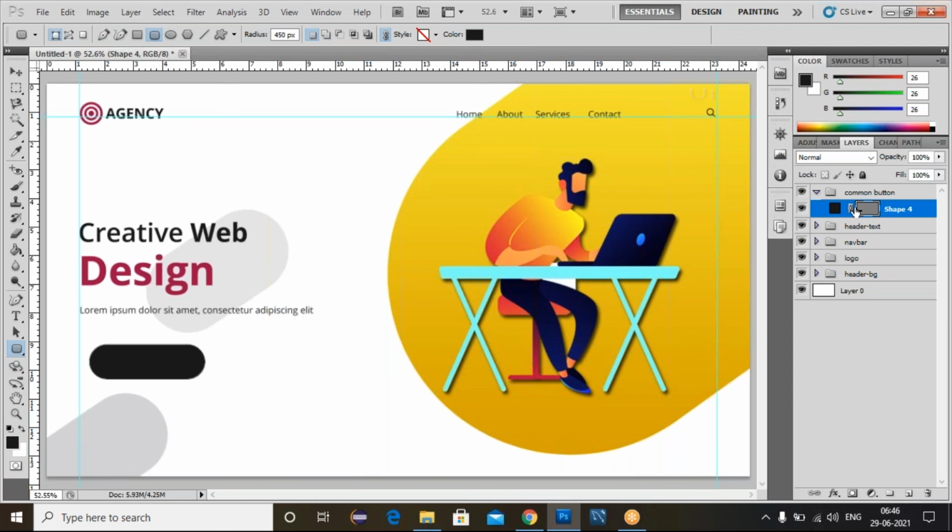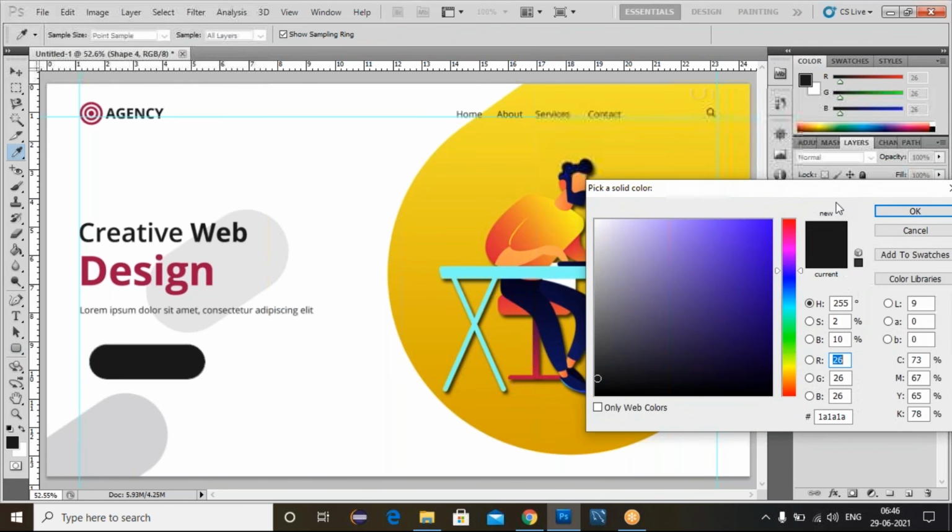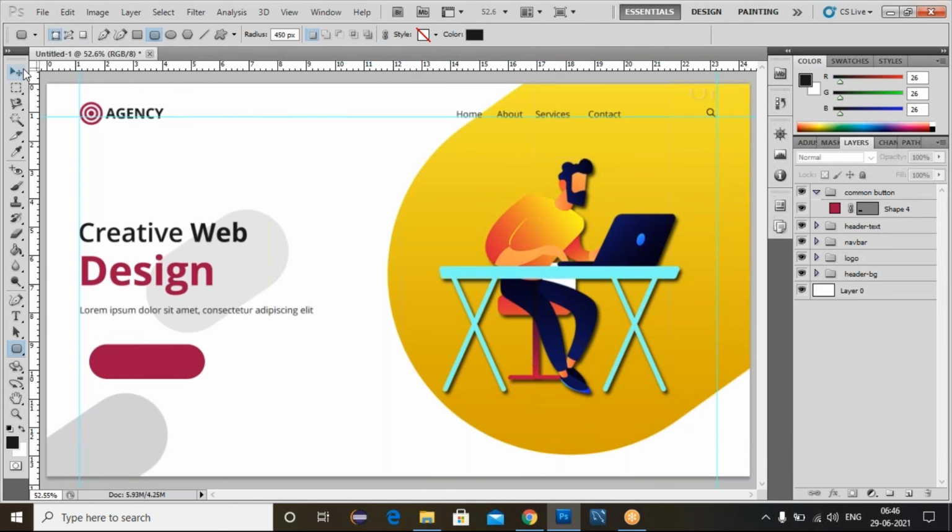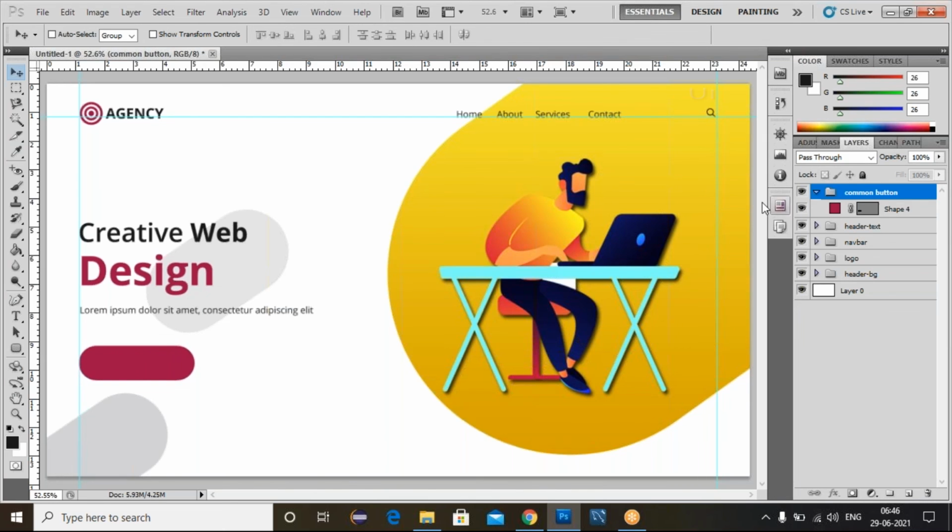So you can click on this button, double click on this one, it will be selected. Make it thick pink color. Use this move tool. You can move this shape. Select this shape mode. You can move this one. Now you can write some text here. Select the horizontal type tool.